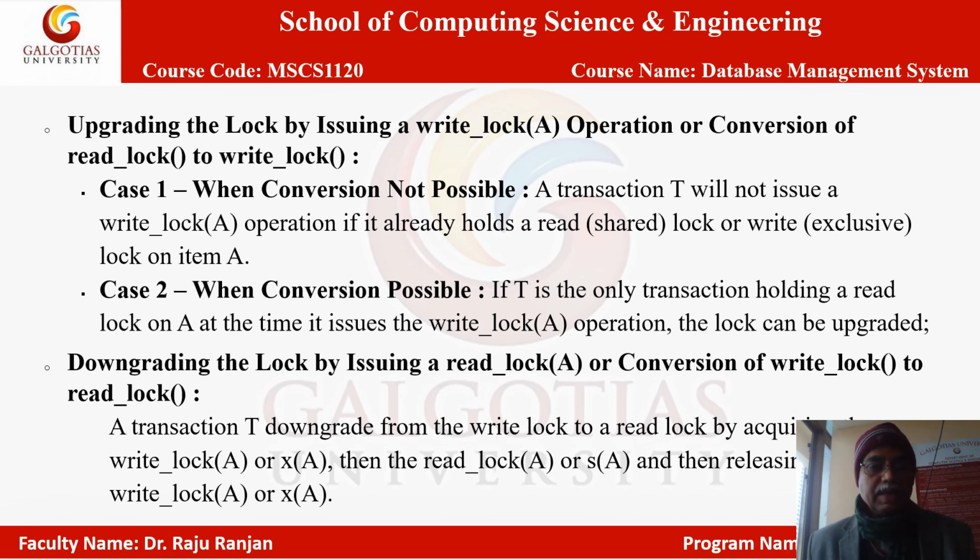A transaction T will not issue a write lock operation if it already holds a read lock or write lock on item A. So if a transaction is already holding either a read lock or a write lock on item A, then it cannot issue a write lock operation unless it is unlocked. So when is conversion possible? If T is the only transaction holding a read lock on A at the time it issues the write lock operation, the lock can be upgraded.